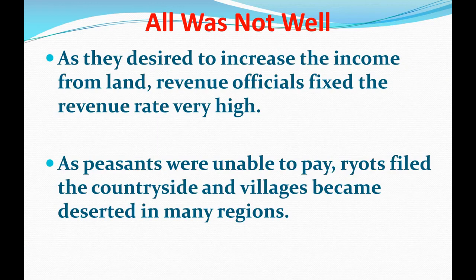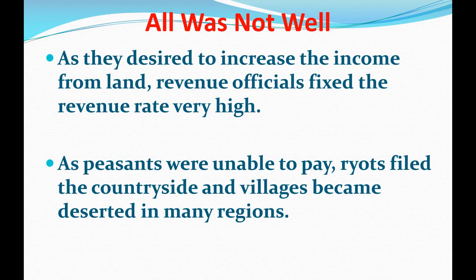All was not well. All was not well means all these systems, whether permanent settlement, Mahalwari system or Rayatwari, no system was a good system. And what were the problems with the Rayatwari system? As the desire to increase the income from land revenue grew, officials fixed the revenue rate very high. Means under the Rayatwari system, farmers or peasants were charged a very high rate of tax. So they started deserting the countryside and it became impossible for them to pay taxes.